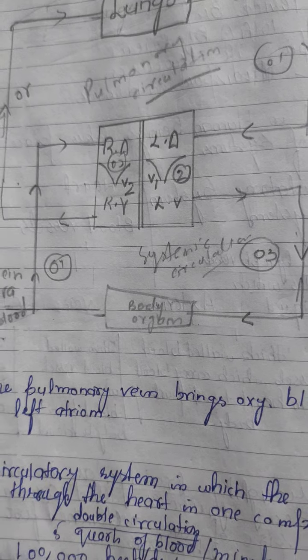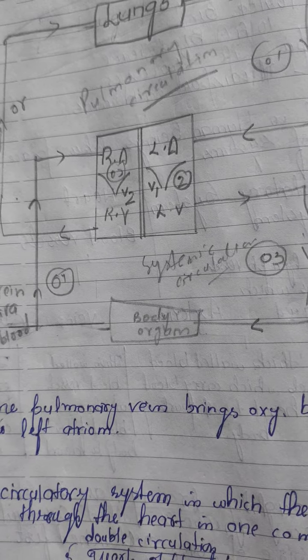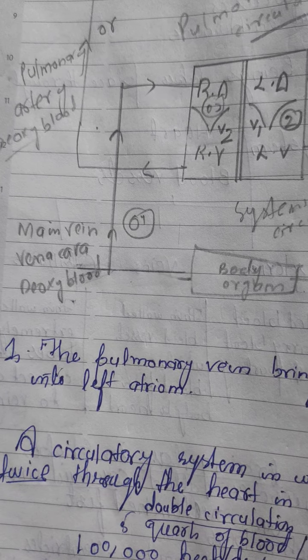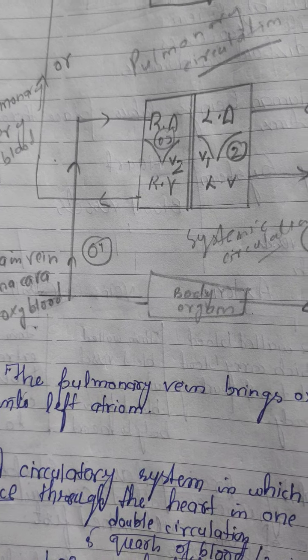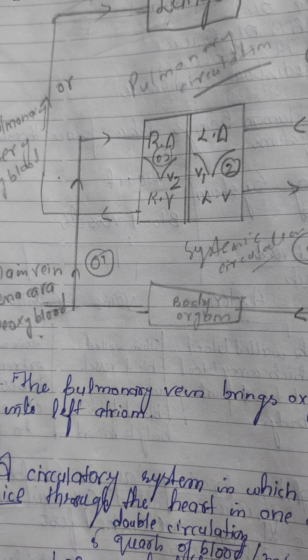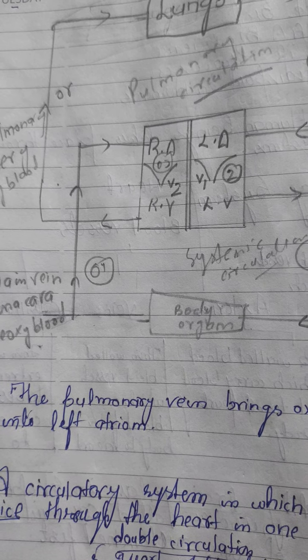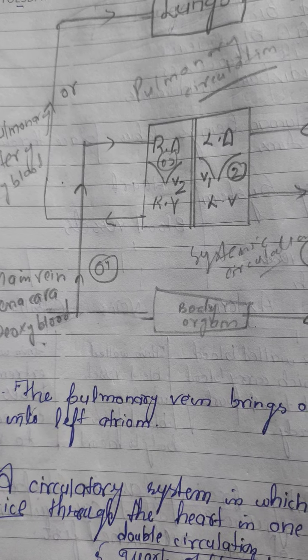When this oxygenated blood passes through our body cells, it becomes deoxygenated. This deoxygenated blood is carried by the main vein, known as the vena cava, which carries deoxygenated blood from body organs to the right atrium. When the right atrium contracts, this deoxygenated blood is pushed into the right ventricle through valve V2.